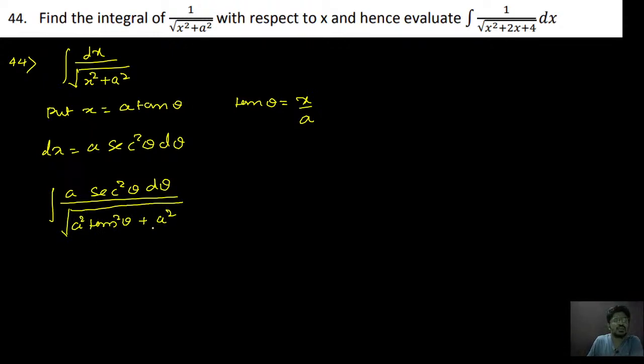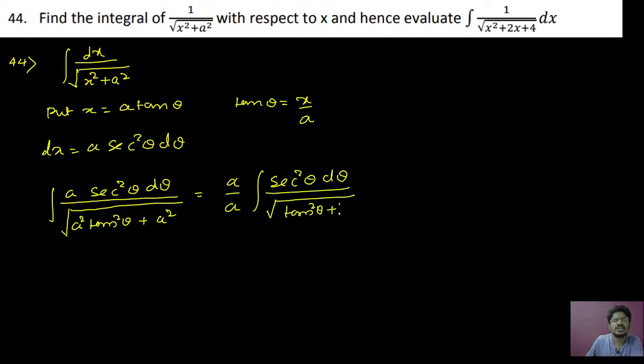Take a square common and take it out of the root. That is going to be equal to a outside, so you will get a into secant square theta d theta divided by root of what remains here, root of tan square theta plus 1.